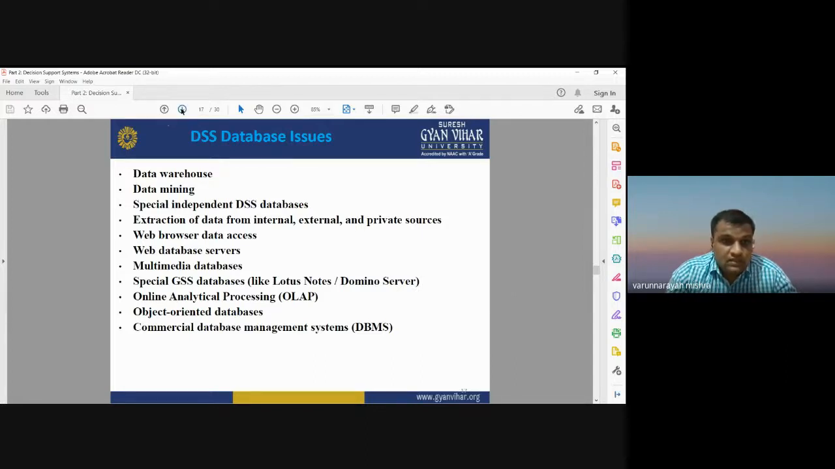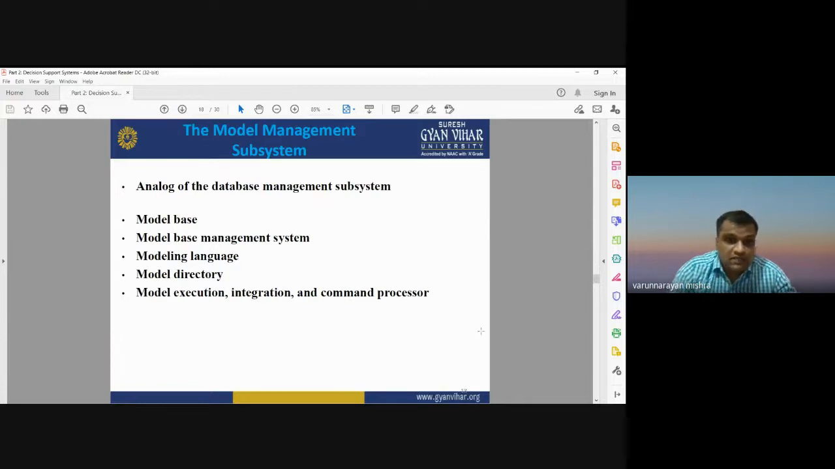These are some issues related to database. The model management system is the analog of the database management system. For that, we need a model based management system, modeling languages, model directory, model execution, model integration, and the command processor. So this is the second component of a decision support system. First one was the data, then the second one was the model. After collecting the data and creating a database management system, now we are going to see how we can implement different models for that decision support system.